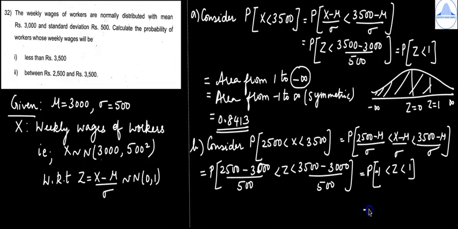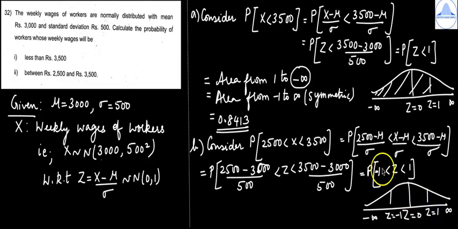So again you draw the standard normal curve. So this is Z equal to 0, then minus infinity and infinity. Z equal to minus 1 is negative, so mark it on the left tail. Then Z equal to 1 is positive, mark it on the right tail. Z lies between these two numbers, so you have to shade between those two numbers. So this becomes area from minus 1 to 1.